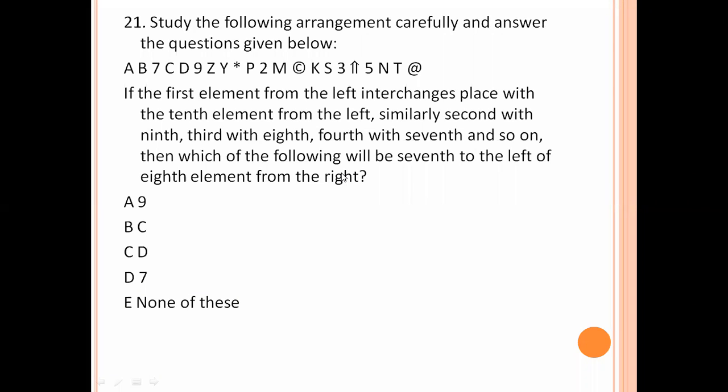Study the following arrangement carefully and answer the questions given below. The first element from the left interchanges place with the 10th element from the left. Similarly, second with 9th, third with 8th, fourth with 7th, and so on. Then which of the following will be 7th to the left of the 18th from the right?